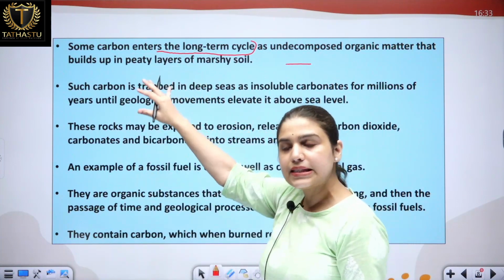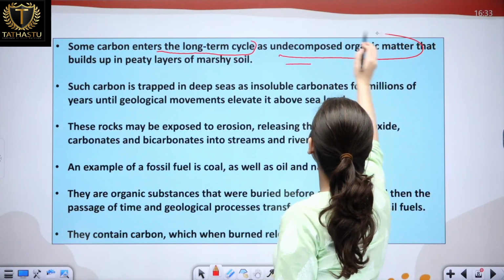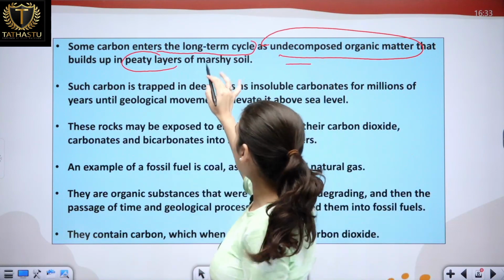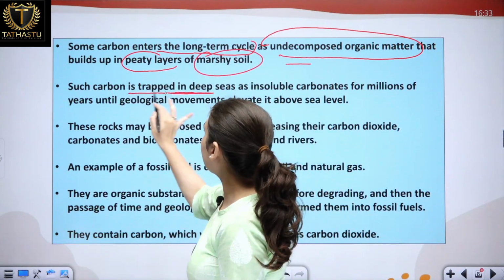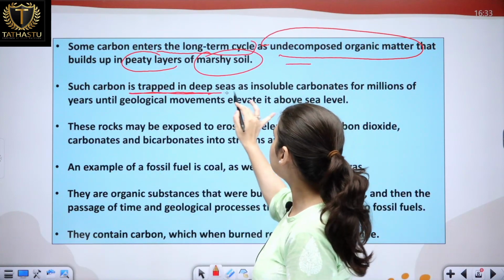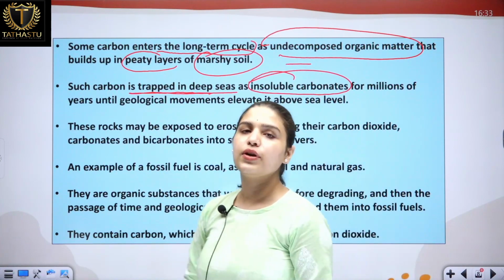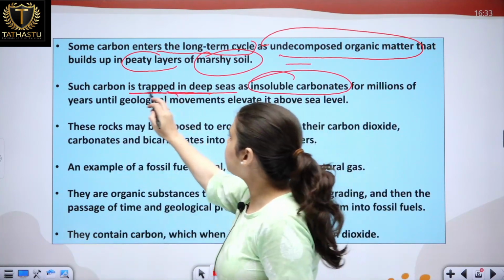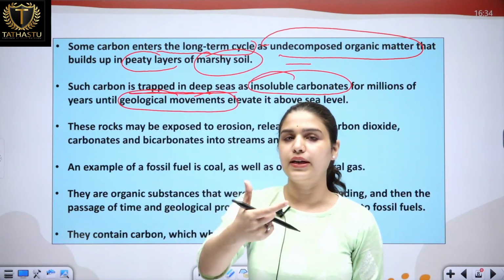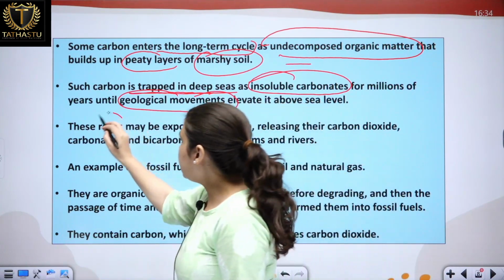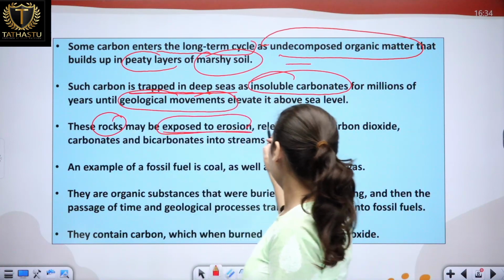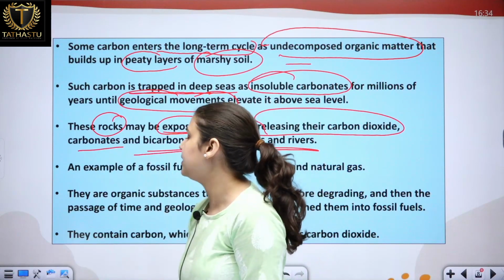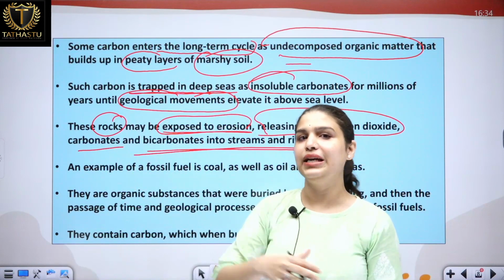So some carbon enters this long-term cycle as undecomposed organic matter that builds up in peaty or marshy layers of the soil, and that carbon is also trapped in deep seas as insoluble carbonates for millions of years, until a geological phenomenon takes place in the sea, and after that the carbon is released back. Now these rocks may be exposed to erosion, releasing their carbon dioxide, carbonates and bicarbonates into streams and rivers. This is how these geological phenomena may take place.